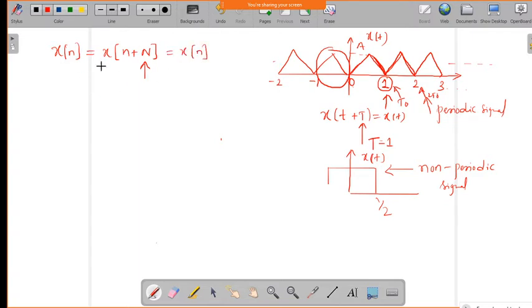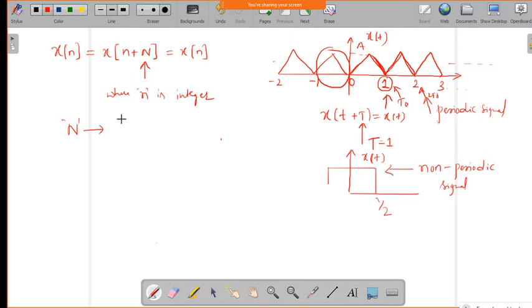then if it gives back the same signal, we can call this the periodic signal in discrete domain, where n is an integer. So it should be an integer, because we are taking the samples at discrete time instants. And this capital N we can say is the fundamental period of the signal.